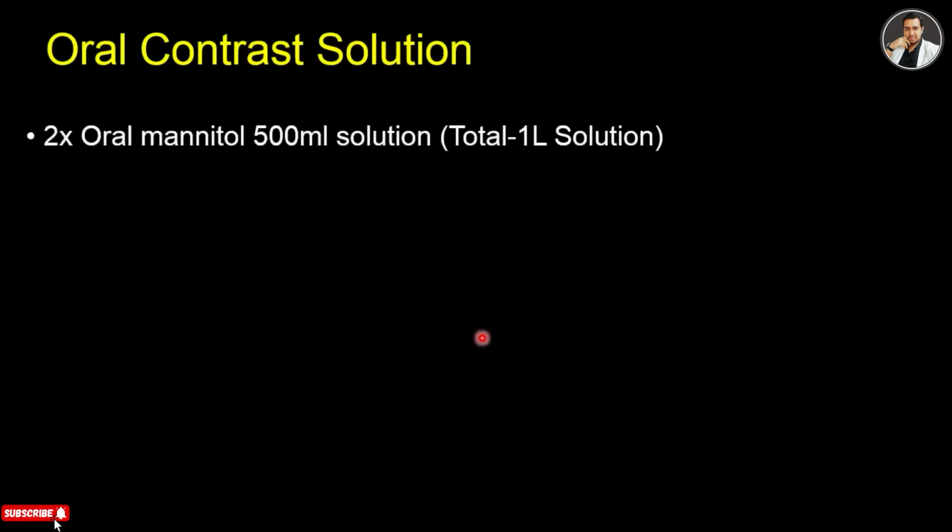And now the oral contrast. What is the oral contrast and the amount of the oral contrast? So we have oral mannitol 500 ml solution, and there are two 500 ml solutions, that means 1 liter of solution.